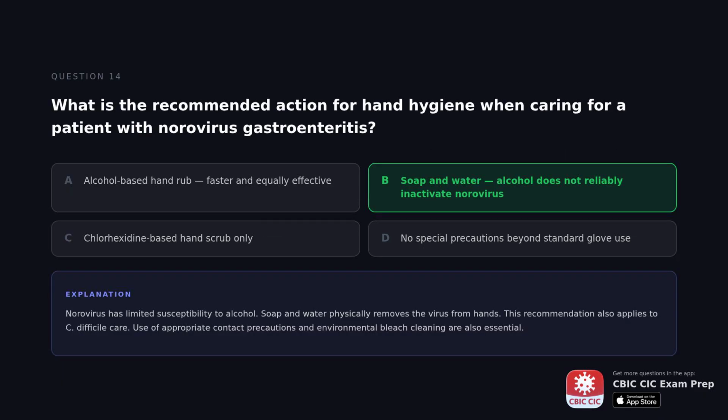The correct answer is soap and water. Alcohol does not reliably inactivate norovirus. Norovirus has limited susceptibility to alcohol. Soap and water physically removes the virus from hands. This recommendation also applies to C. difficile care. Use of appropriate contact precautions and environmental bleach cleaning are also essential.